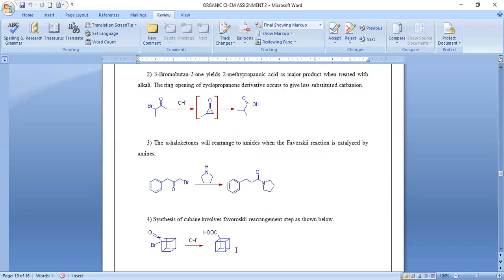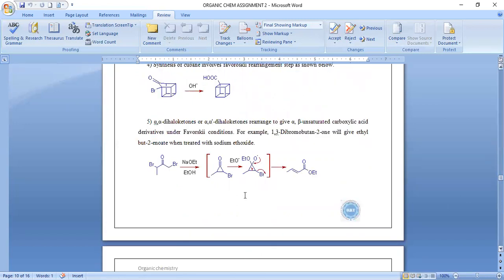The synthesis of cubane involves the Favorskii rearrangement, as we can see from this equation. Alpha, alpha'-dihaloketones rearrange to give alpha,beta-unsaturated carboxylic acid derivatives under Favorskii conditions. For example, this is 1,3-dibromobutan-2-one. It will give ethyl but-2-enoate when it is treated with sodium ethoxide.